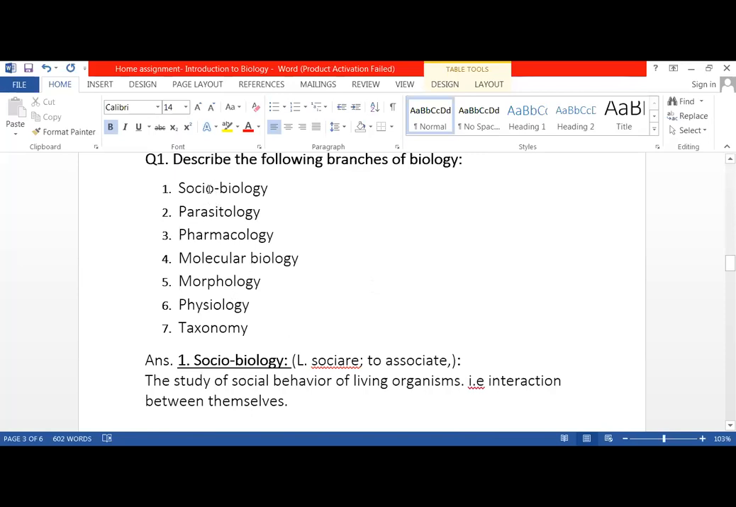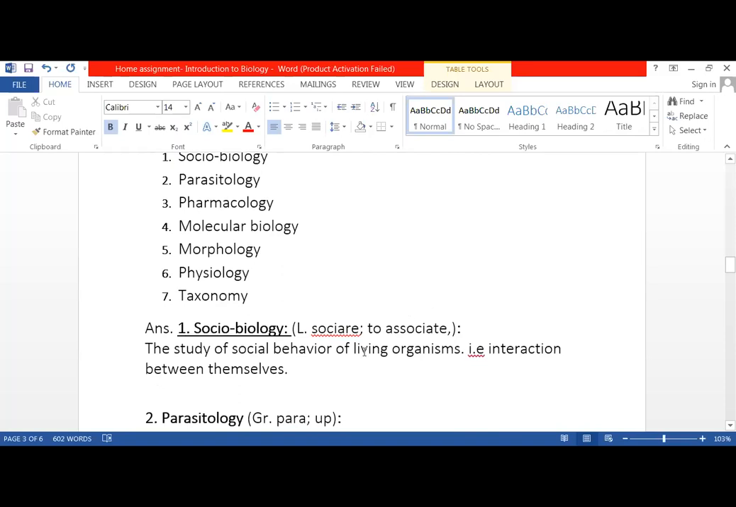But first we have to mention particularly sociobiology, parasitology, pharmacology, molecular biology, morphology, physiology, taxonomy. There are 7 branches which you have to explain and describe in question number 1. So you can take help from the book. If you don't want to see the screen, you can write them down directly from your book. I have taken them from the book.